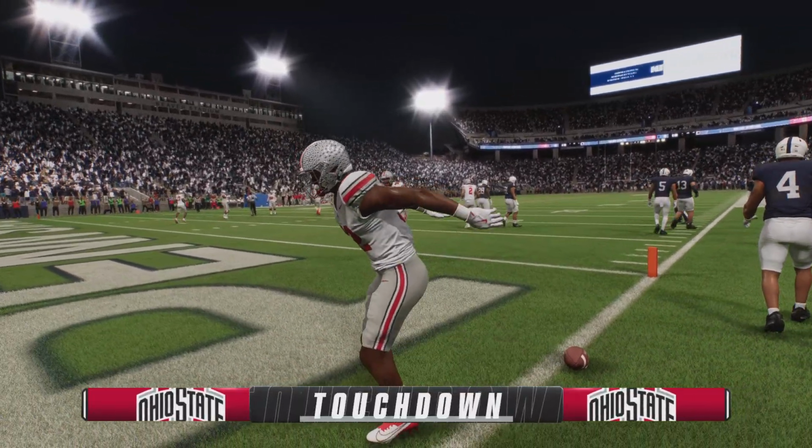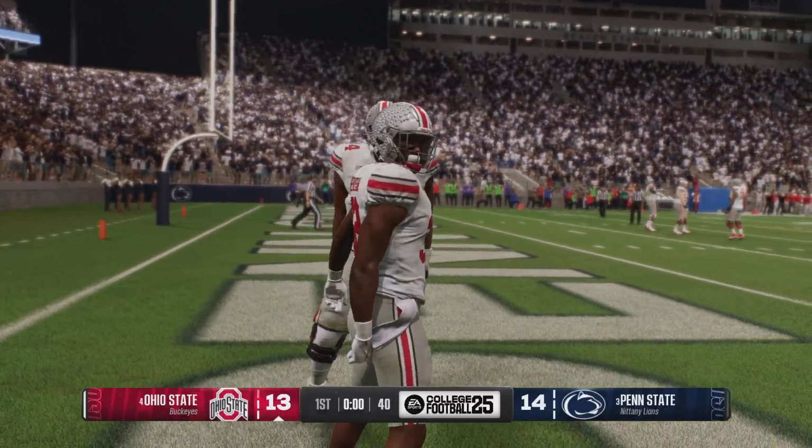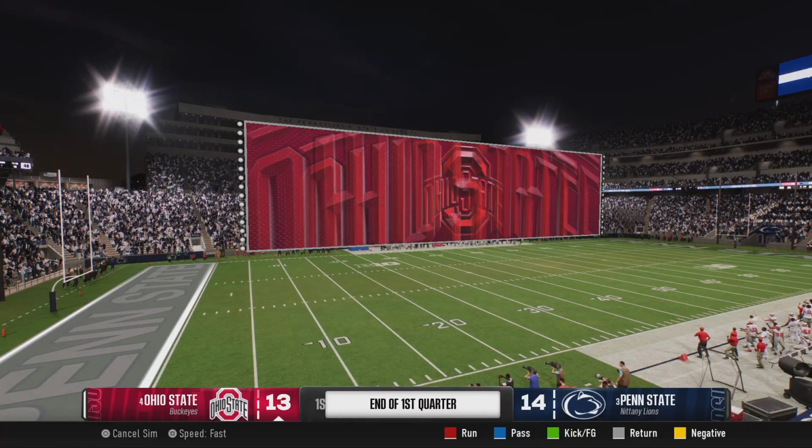Touchdown, Ohio State. This is such a well-designed play here, Chris. The offensive line opens things up initially, but you can see the speed of the back.